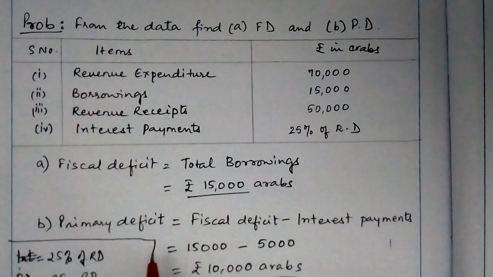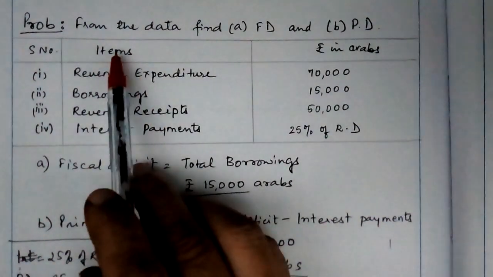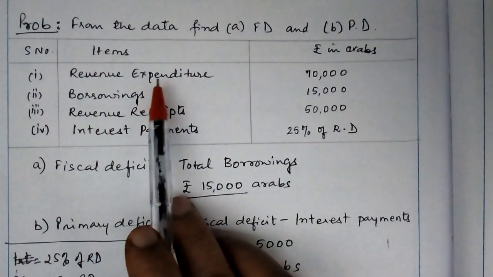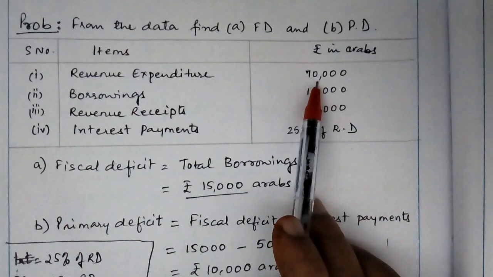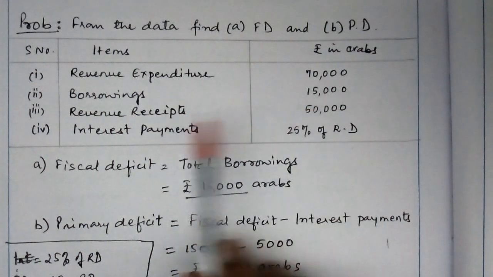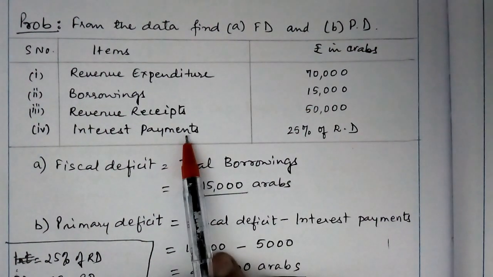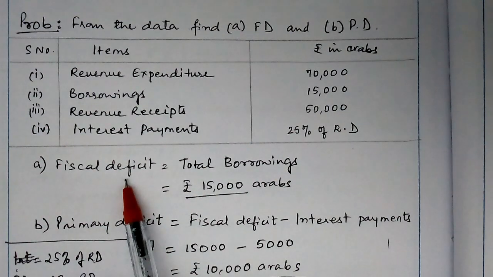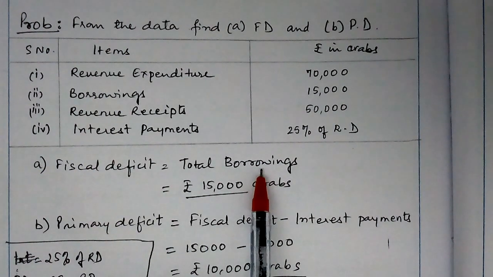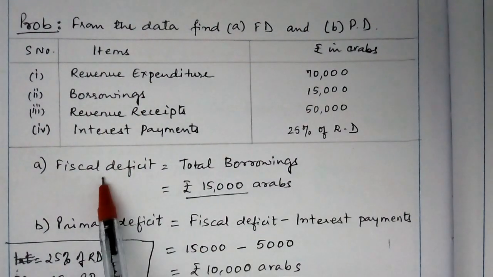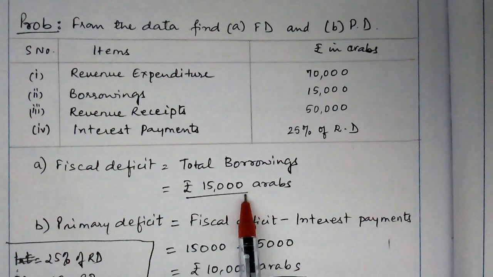Let us now quickly look at a problem from the primary deficit. From the data, find fiscal deficit and primary deficit. We are given revenue expenditure, which happens to be 70,000 Arabs of rupees, and borrowings to be 15,000. Revenue receipts is 50,000 Arabs, and interest payments is 25% of the revenue deficit. Now we have to find out fiscal deficit. What is fiscal deficit? It is the total borrowings. So what is the total borrowing given to us? 15,000. Borrowings is given as 15,000. So fiscal deficit is equal to 15,000 Arabs of rupees.